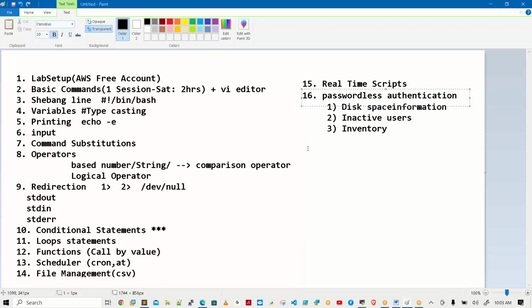One more element here: $1, $2, $3, command line arguments. Mainly command line arguments are for non-interactive script purposes.